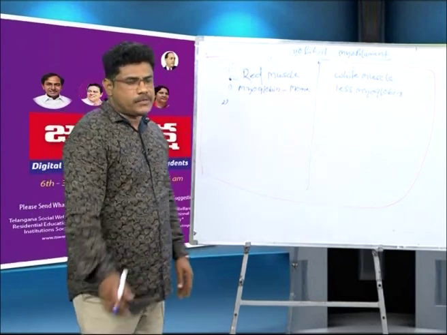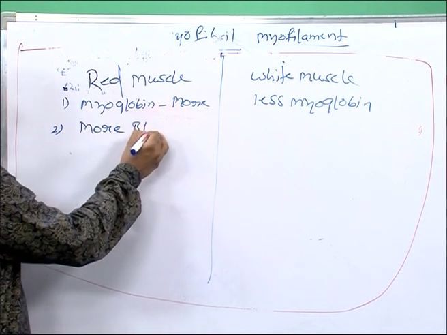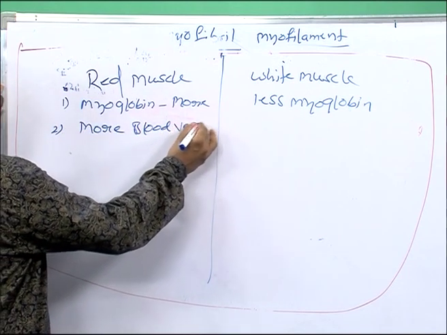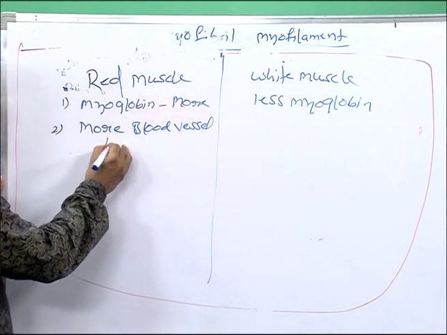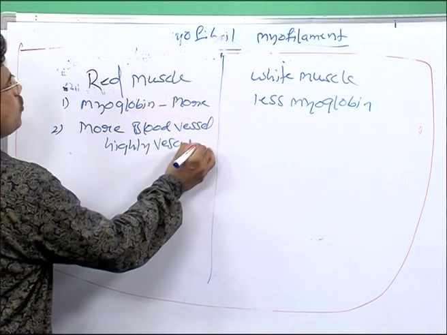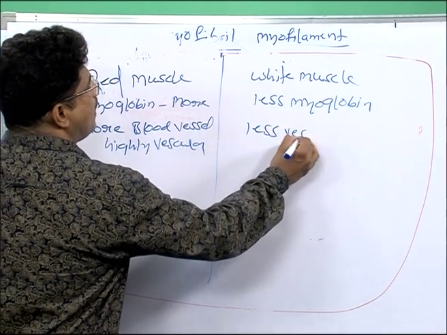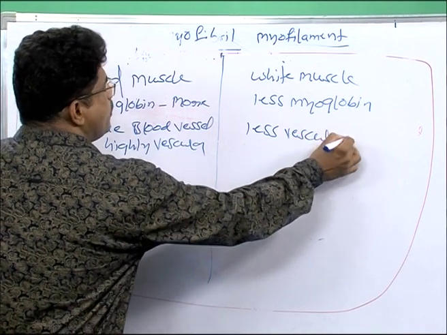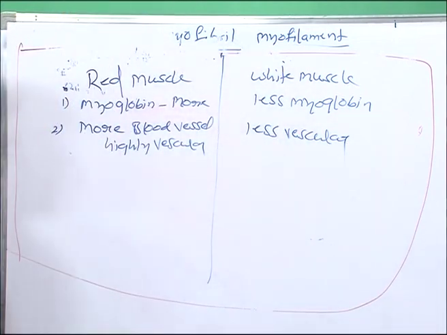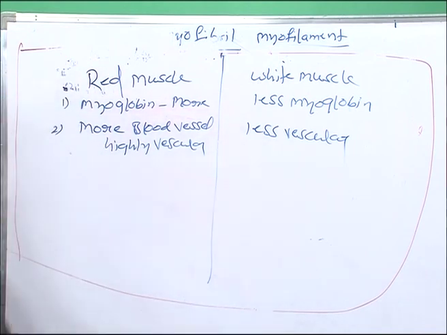Less myoglobin. Red muscle has more blood vessels, so it is highly vascular, while white muscle is less vascular. Due to being less vascular, it appears white. Due to being more vascular, it appears red.